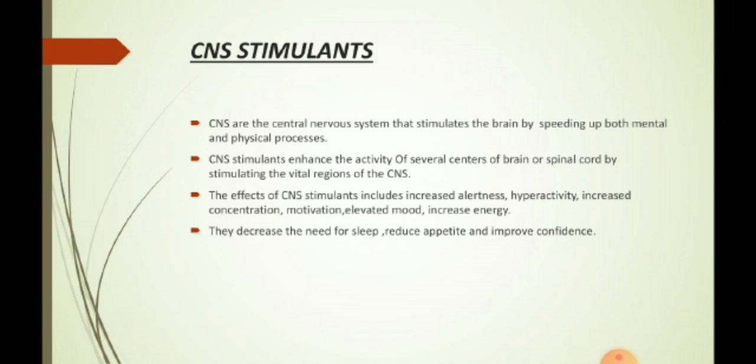The effects of CNS stimulants include increased alertness, hyperactivity, increased concentration, motivation, elevated mood, and increased energy. They decrease the need for sleep, reduce appetite, and improve confidence.